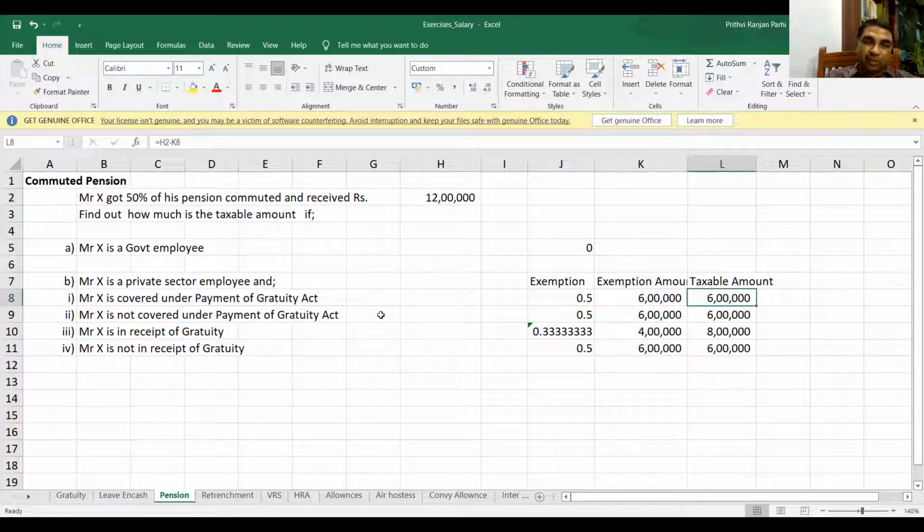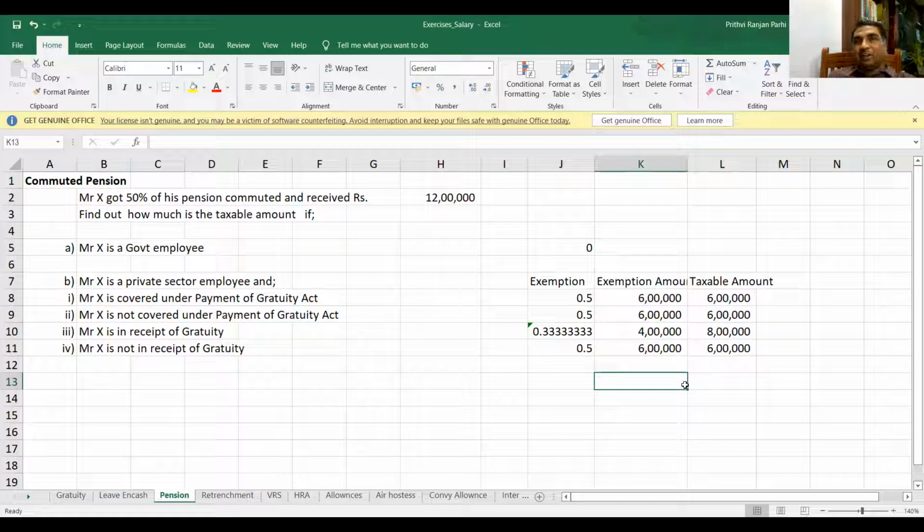Same also, if it's not covered under gratuity act, 50% will be exempt, so 6 lakh will be exempt, 6 lakh will be taxable. But in case he is in receipt of gratuity, then not half, 1/3 will be exempt, isn't it? So out of 12 lakh, 4 lakh will be exempt, 8 lakh will be taxable. And in case he is not in receipt of gratuity, then again 50% or half is exempted. So 6 lakh will be exempted, 6 lakh will be taxable.